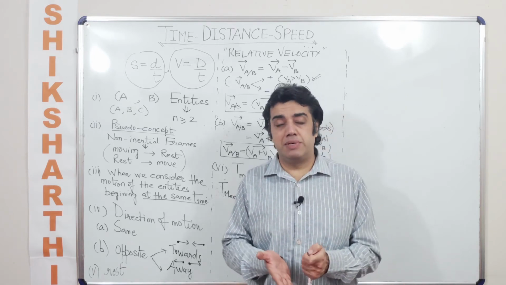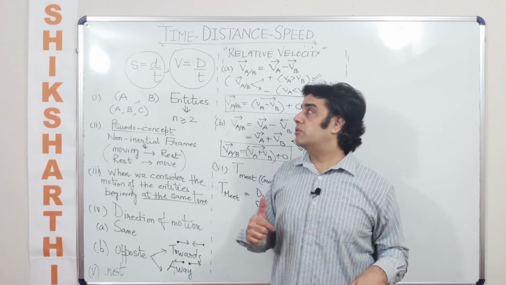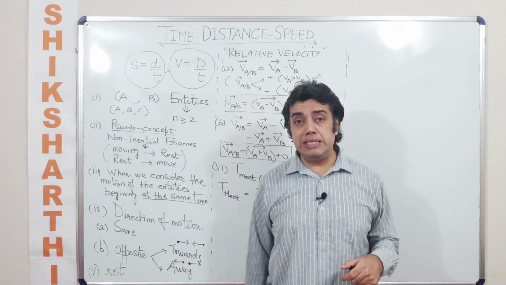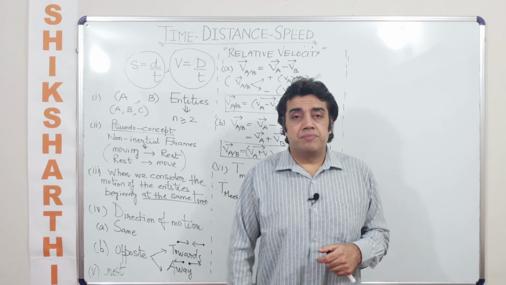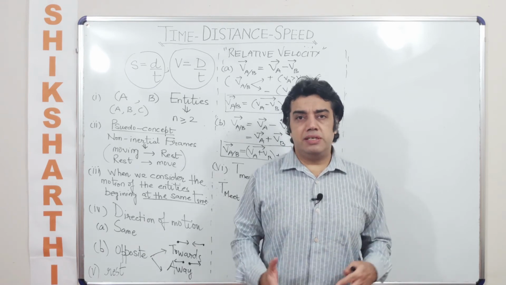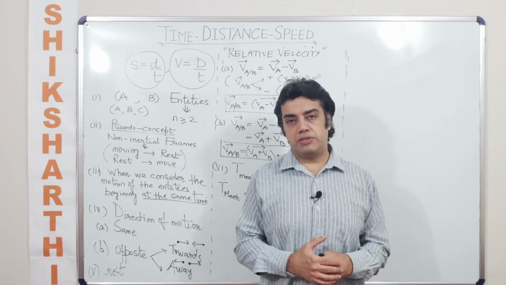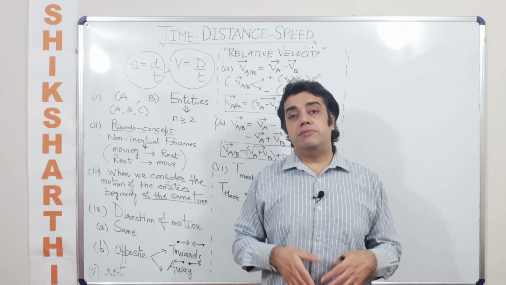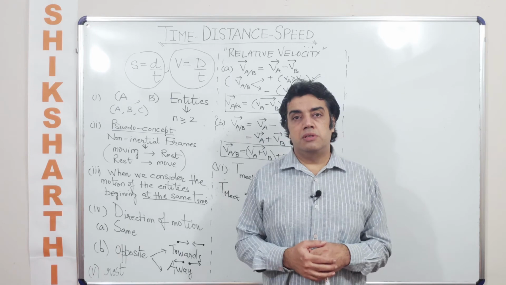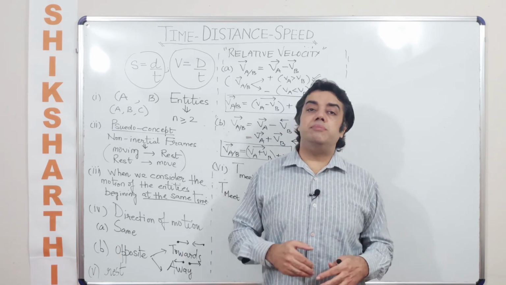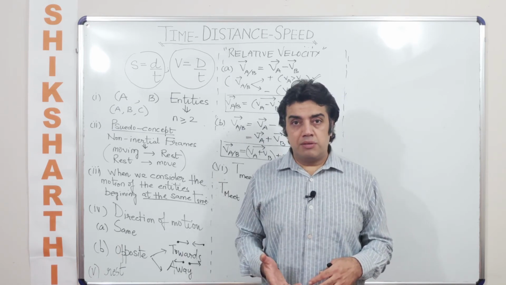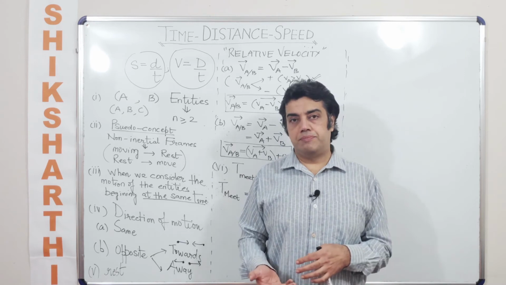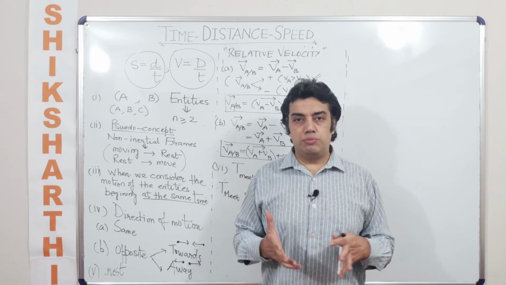Now if I am talking about linear, because we are discussing linear relativity, let us consider the case wherein they are moving in the same direction. If they are starting and moving in the same direction, the concept of when would they meet gets defeated because their starting point is the same, right? I hope you are understanding.